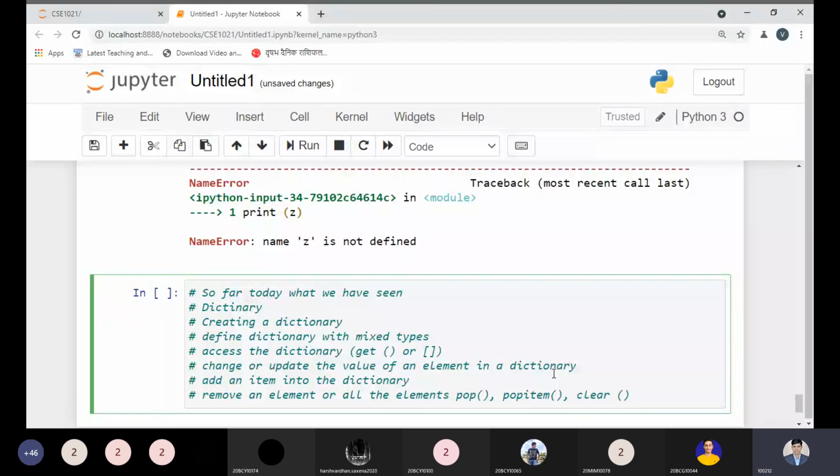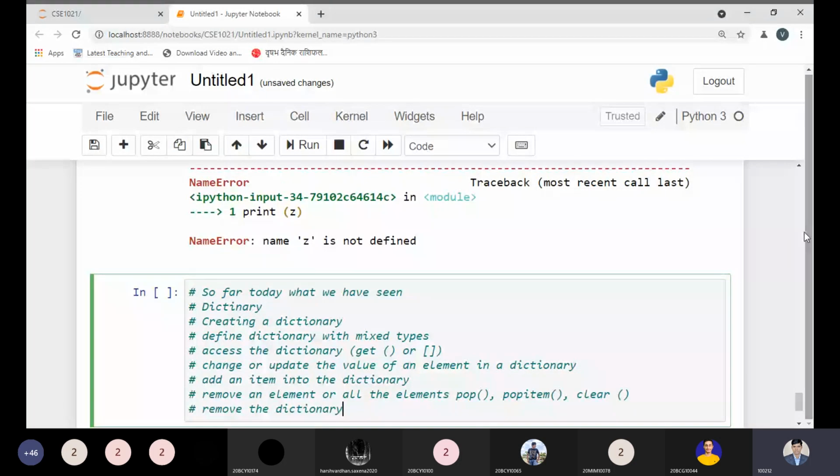For adding purposes we didn't use any special method, because it is very simple to add. Now at the last we have seen how to remove the dictionary. See, these are the few basic operations we have done on the dictionary, and we have seen what is meant by the dictionary, and this is the simple idea. Yes. So for today's class we